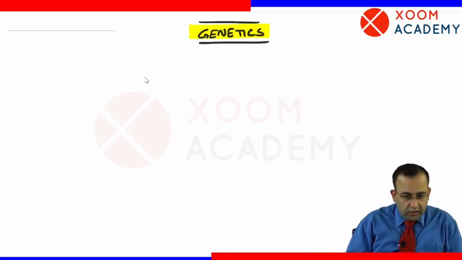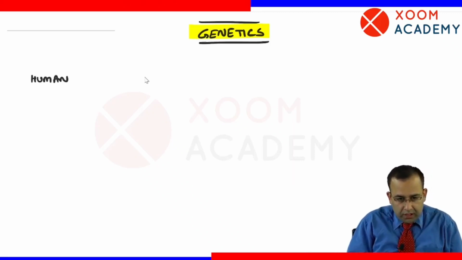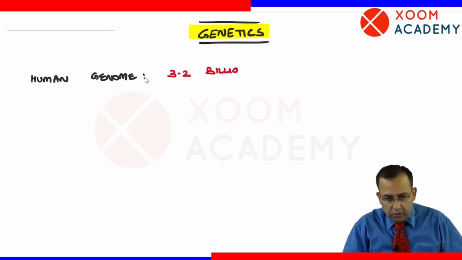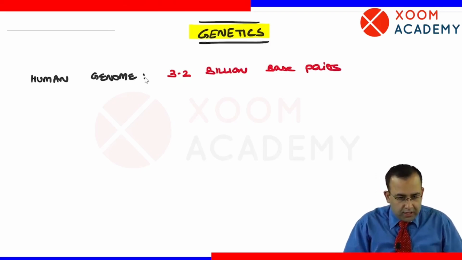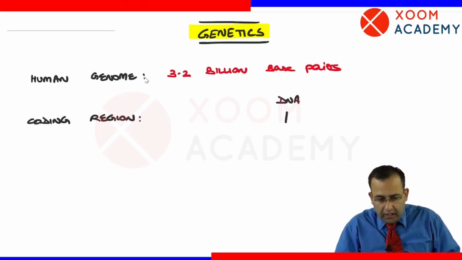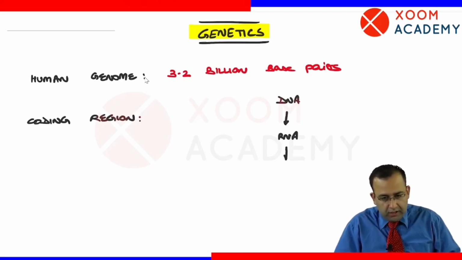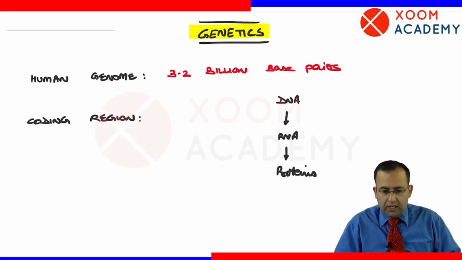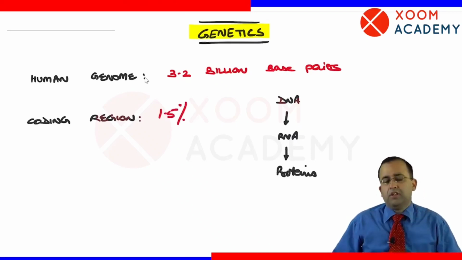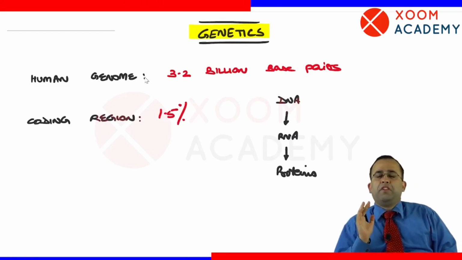So starting with genetics, the human genome has 3.2 billion base pairs. Out of which, how much is the coding region? Coding region means DNA to RNA, RNA to proteins. This is what we mean by coding region: DNA makes RNA, RNA makes proteins. Coding region is just 1.5%.